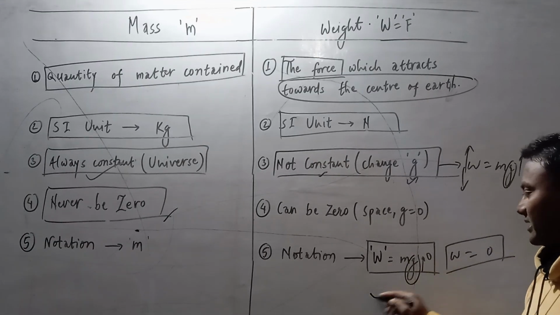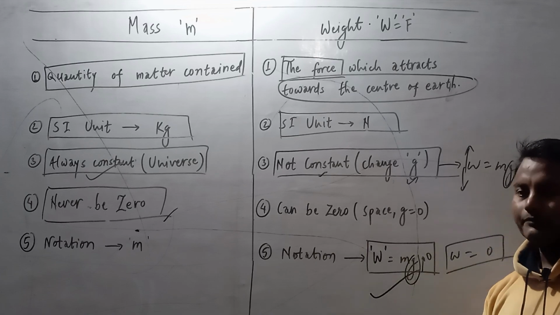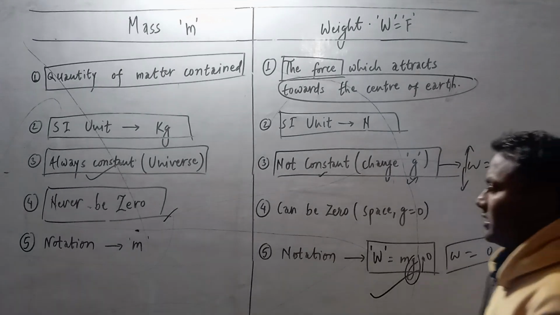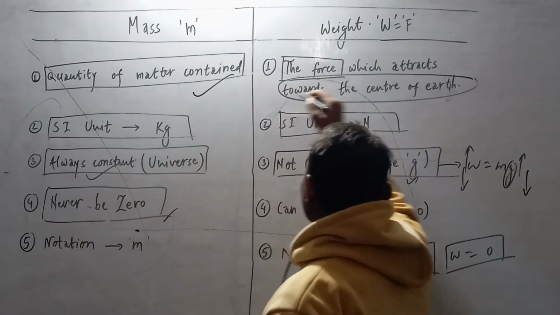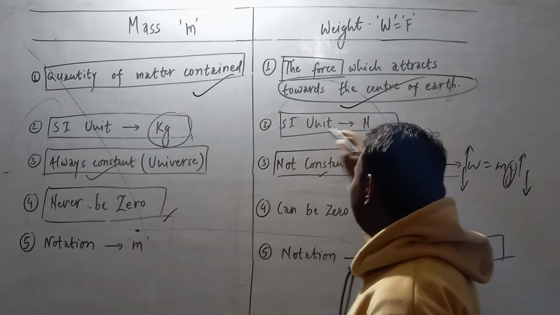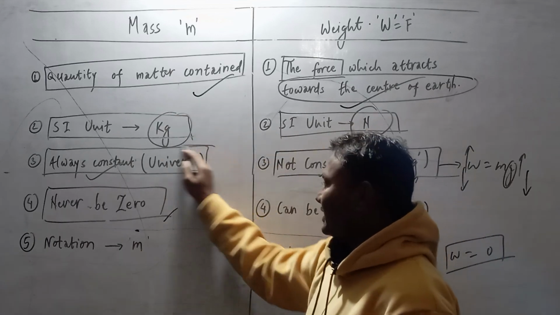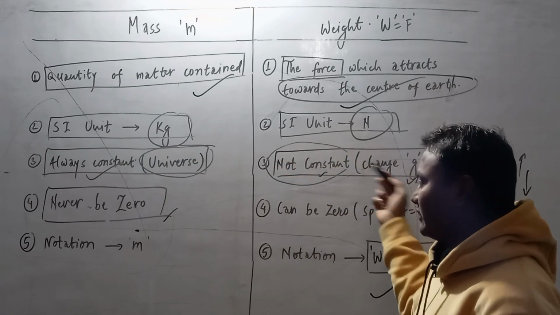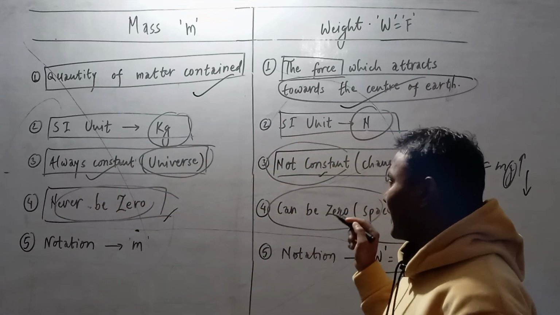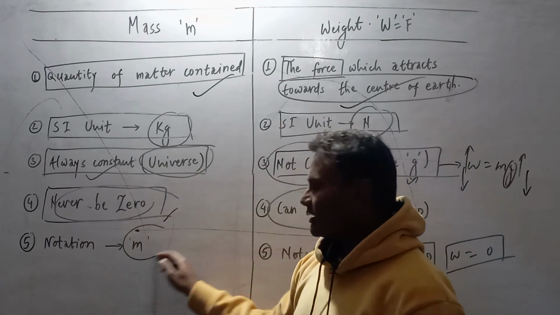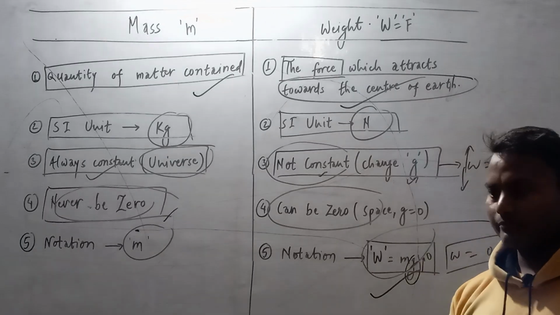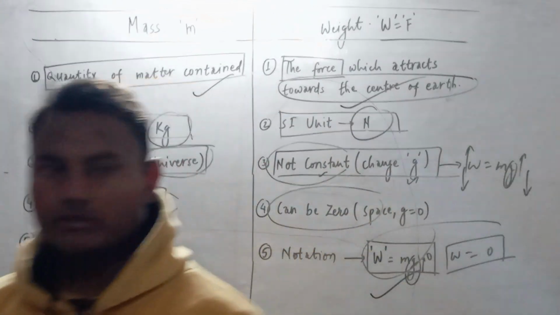So these are the basic differences between mass and weight. Let me summarize it. Mass is the quantity of matter content, and weight is the force which attracts towards us. The unit of mass is kg and the unit of weight is Newton. Mass is always constant in the entire universe, but weight is not constant. It will change. Mass is never zero, but weight can be zero. Mass is denoted by small m and weight is denoted by capital W. So this much is the difference between mass and weight.